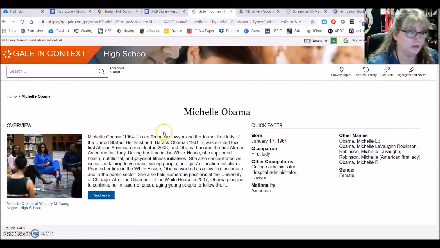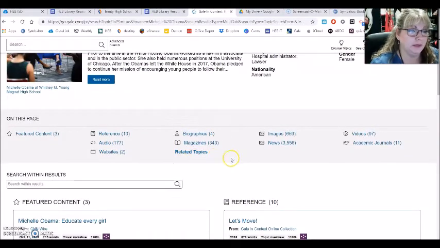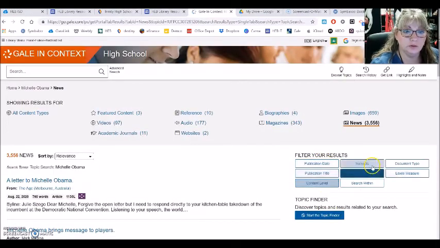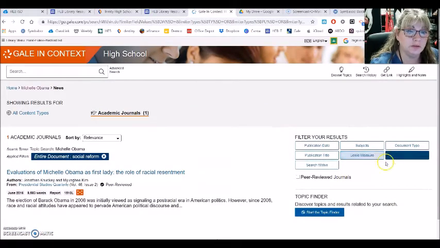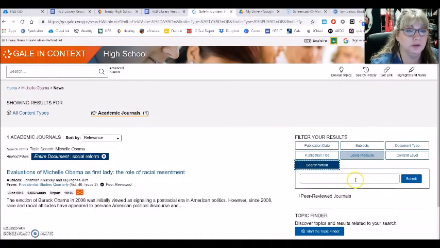However, I can go back out to Michelle Obama and say, well, okay, those didn't have much. What about news? Are they going to have search within? Maybe social reform's not the right word. Maybe I should try another word. And so this is how I go about finding results here in Gale. It's a lot more guided than just going out to Google.